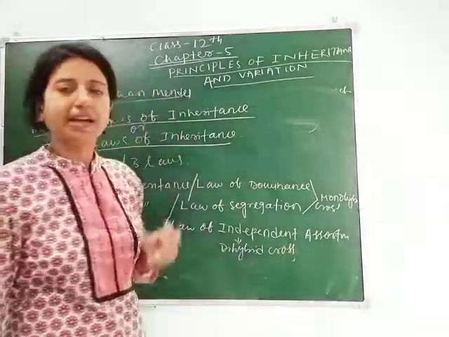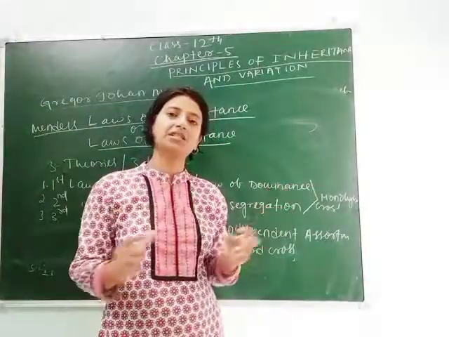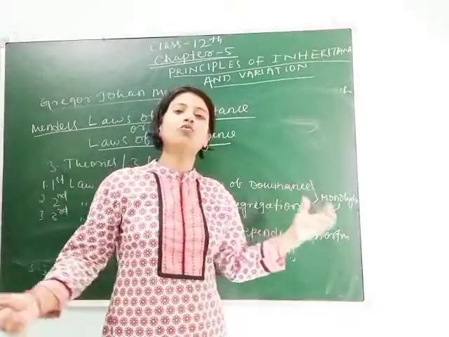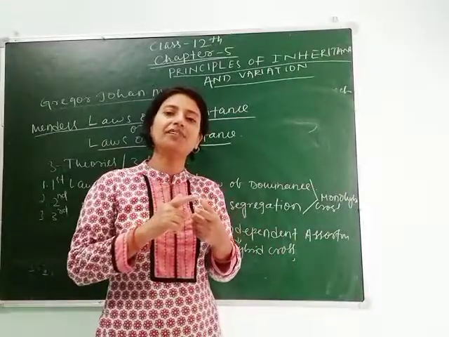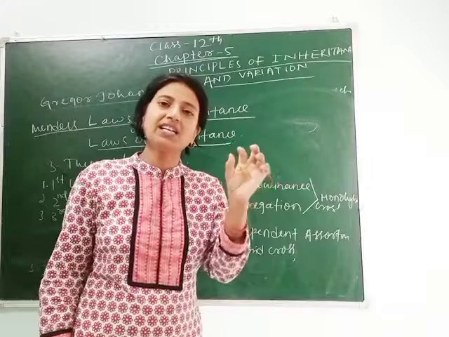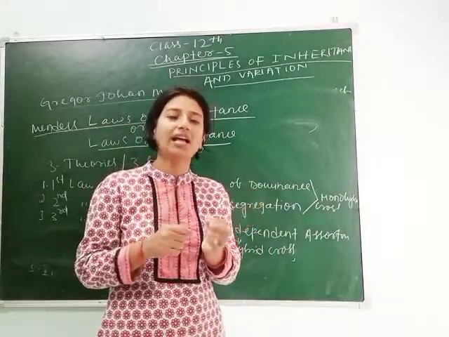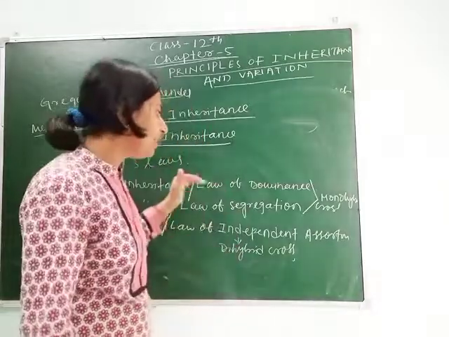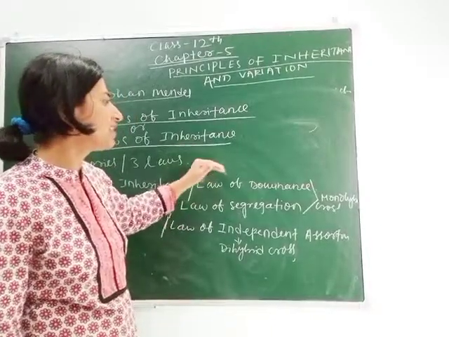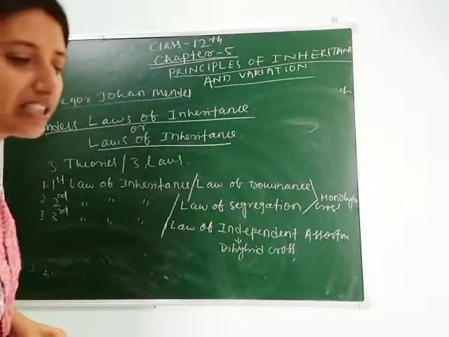What do you mean by hybrid? Hybrid means when two different characters or two different species are crossed with each other. But here the species is the same, pea. So here two different characters are crossed with each other. That's why it is called hybrid. Mono means single. When a single character from both the parents is crossed with each other, it is called a monohybrid cross. So in Mendel's monohybrid cross, Mendel chose a single character by taking one example, that is plant height or stem height.